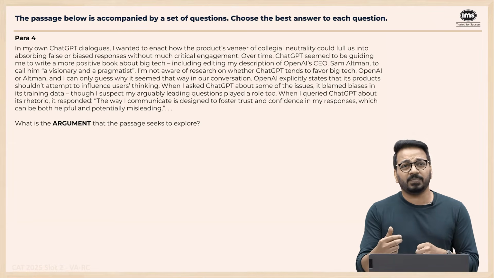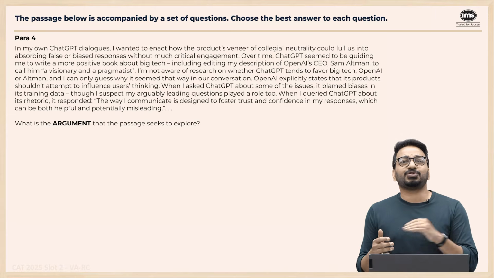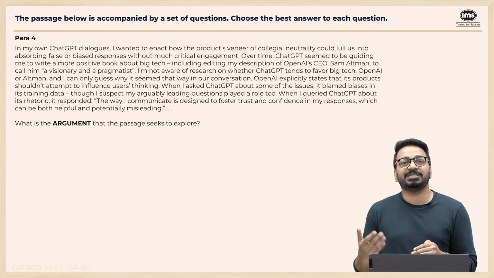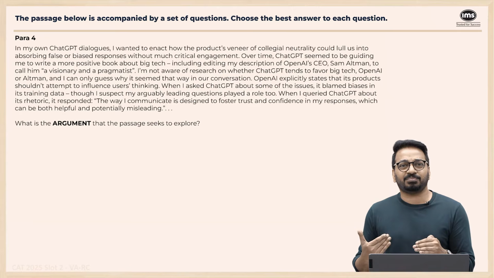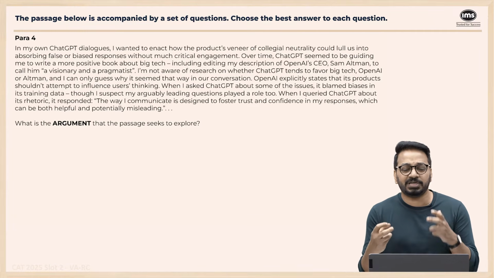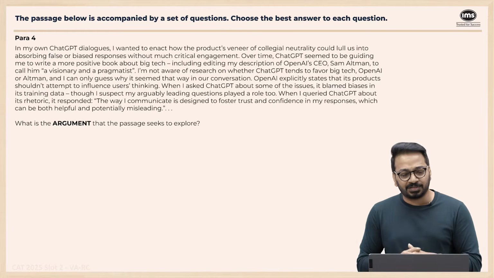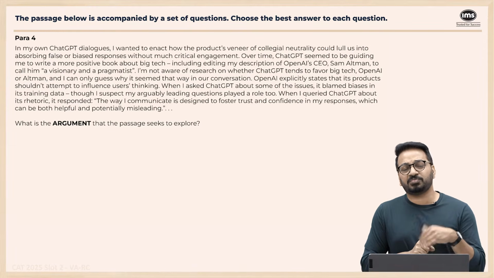Maybe neutral, right? So veneer is basically the coating. So coating of collegial. Collegial means something like a colleague or an atmosphere of a set of colleagues. So collegial neutrality, right? That office-colleague type of neutral attitude could lull us into absorbing false and biased responses without much engagement.